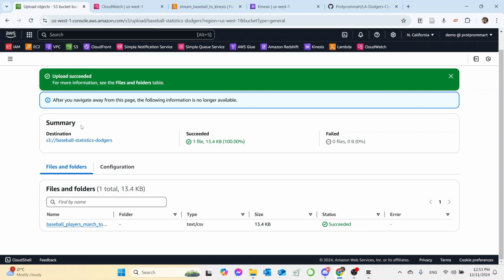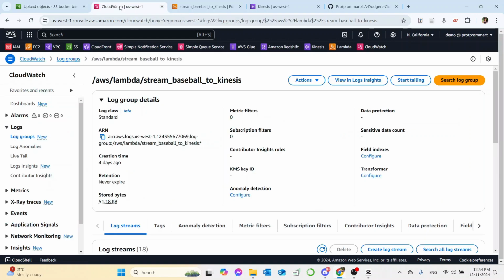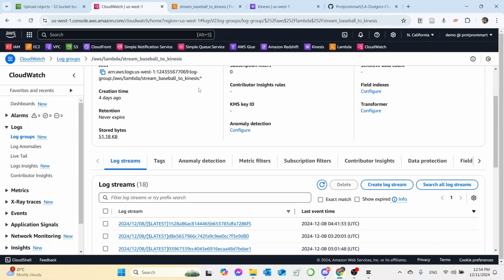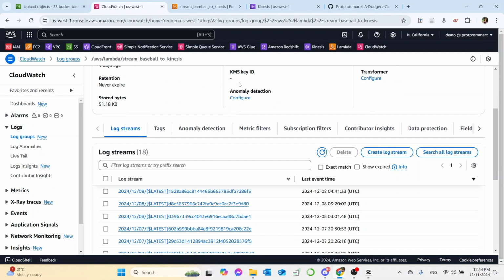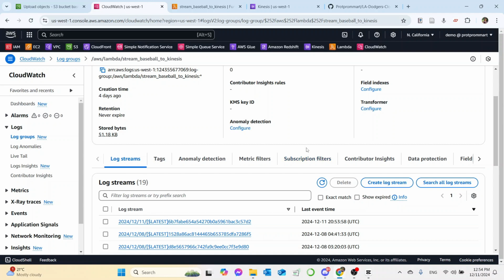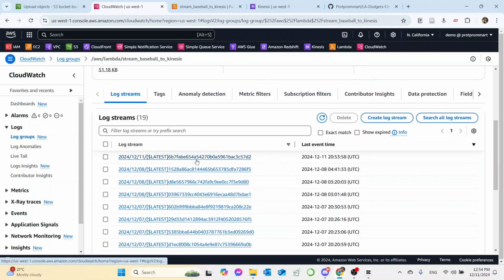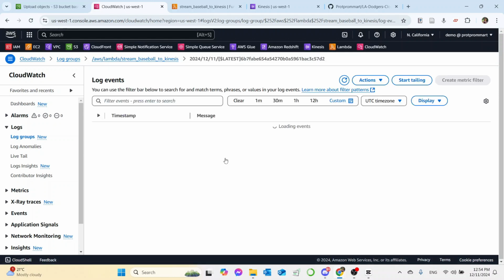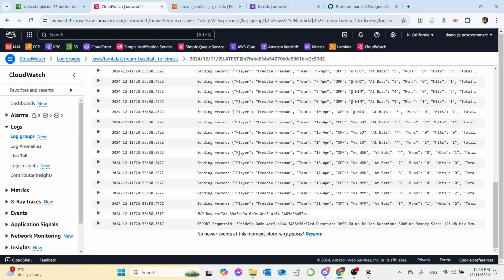So now we're going to come over to CloudWatch for the AWS Lambda function to see if the streaming is successful. Okay, so we have the log of today, so we click on it.